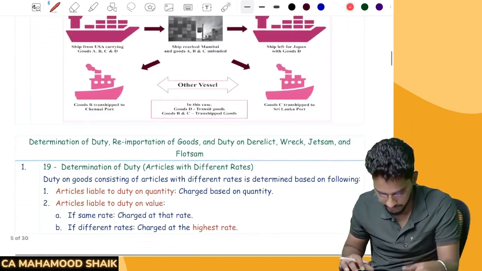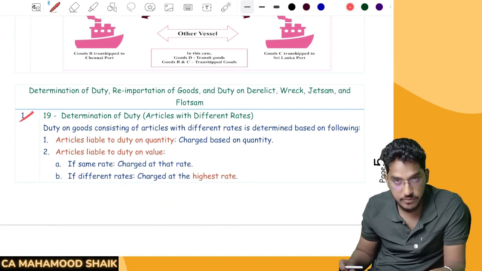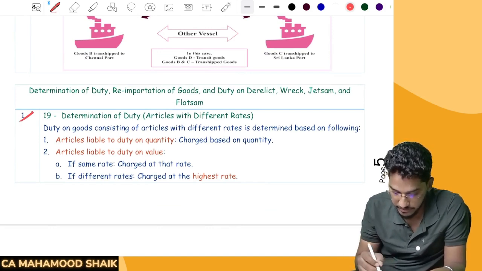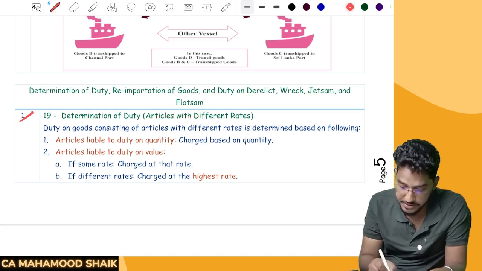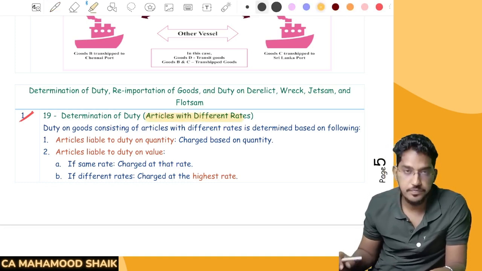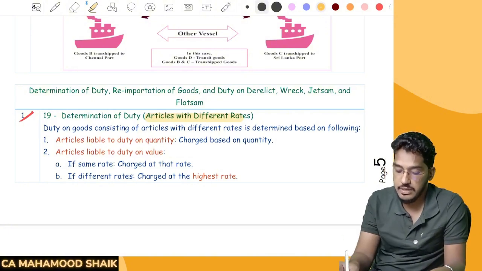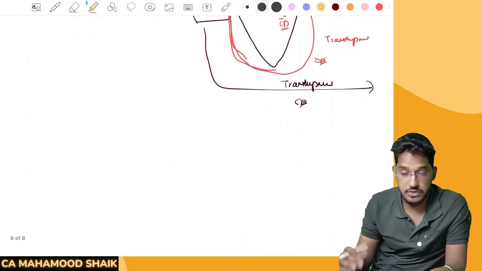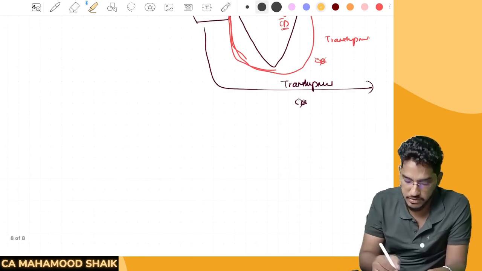So proceeding further with the subsequent discussion. Now we'll try to understand section number 19, which talks about determination of duty in case multiple articles with different rates are imported. See, this is somewhat similar to the concept of mixed supply and composite supply, which we have understood in GST. Very similar to that.